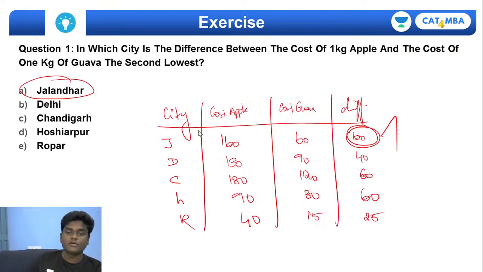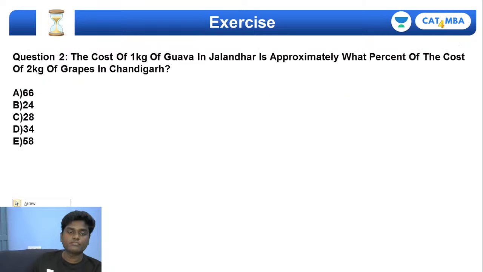Listen carefully. First of all, in Jalandhar, what is the cost per kg of Goa? It is 60. Okay. So the cost per kg of Goa in Jalandhar is 60. So 60 is what percent of the cost of 2 kgs of grapes?